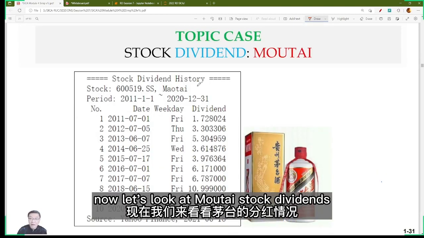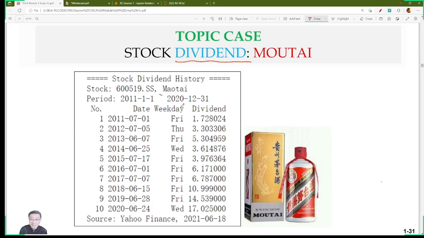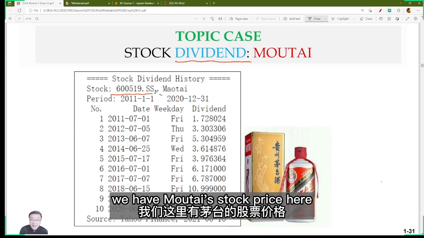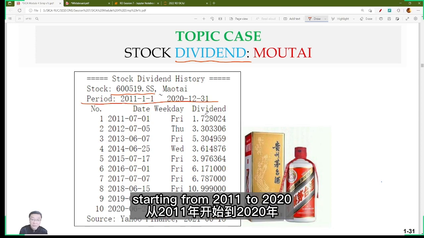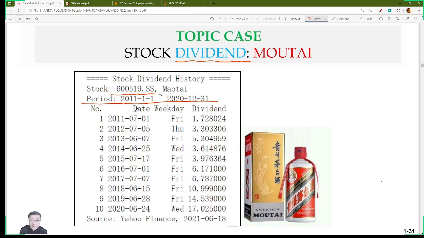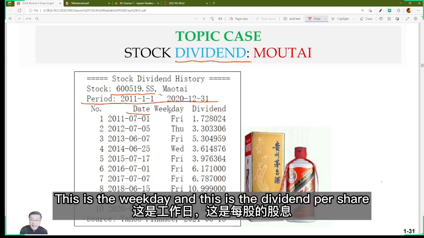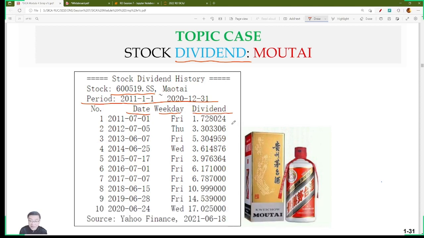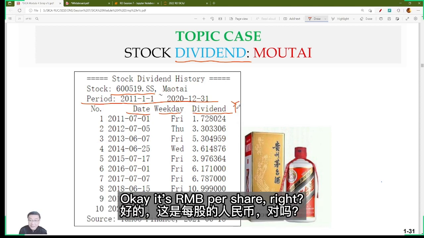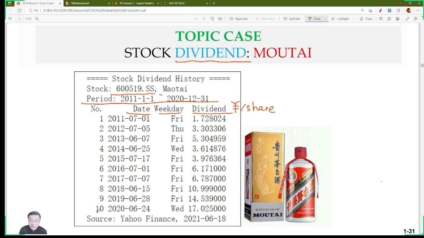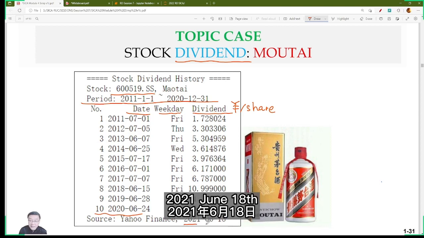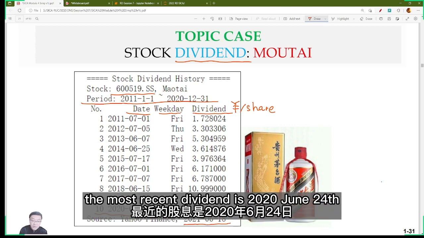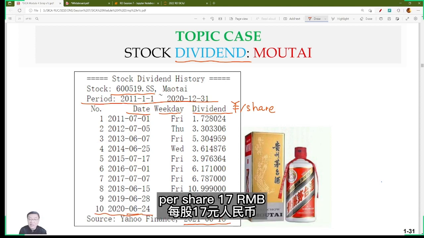Now let's look at Moutai's stock dividends. We have Moutai's stock price here, and our period is from 2011 to 2020. This is the dividend day. Of course, this is the weekday, and this is the dividend per share. It's RMB per share, right? Here, we do this case study on 2021, June 18th. The most recent dividend is 2020, June 24, 17 RMB per share.